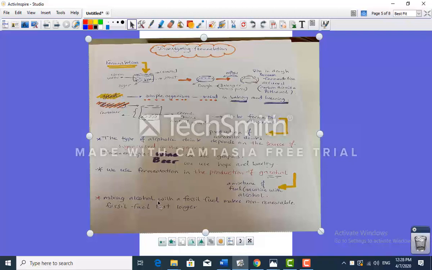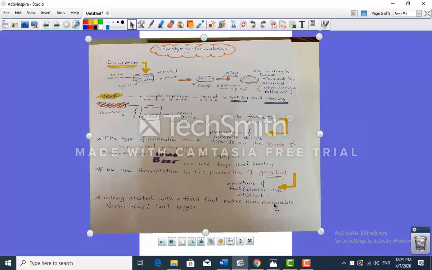Mixing alcohol with fossil fuel makes the non-renewable fossil fuel last longer. What do I mean by the word non-renewable? Non-renewable actually means that once I use this fossil fuel, I can no longer have it back again. Like what? If I burn coal, I'm making barbecue.